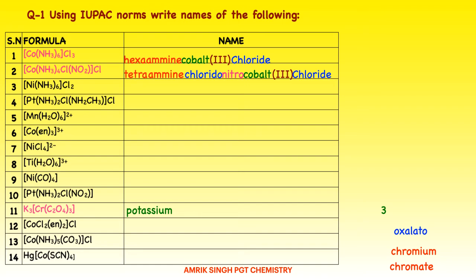Then comes oxalato and tri-oxalato. Okay, and then chromate and the oxidation state of chromate, that is 3. And in this way we have written the names of coordination compounds. You can try the others given in the table.